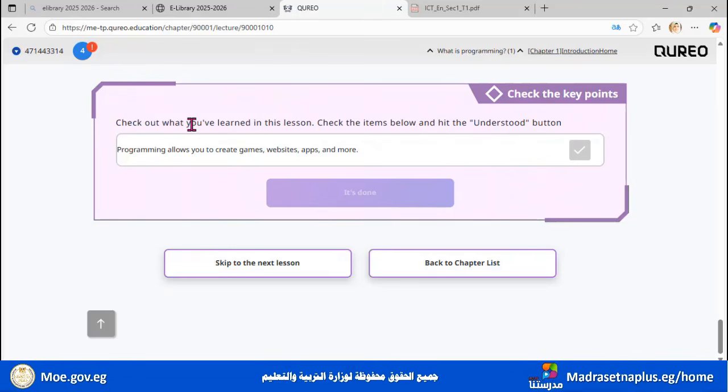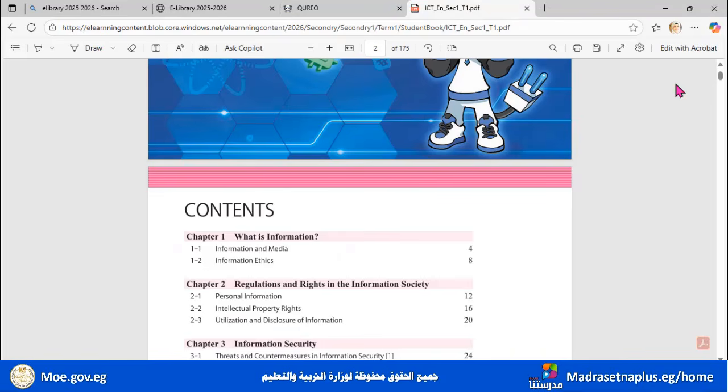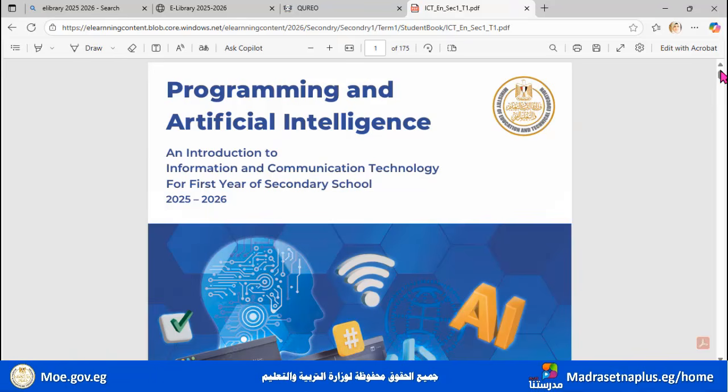Of course, dear student, after we finish your book, okay, here is your book, inshallah, we will continue with the Qureo platform to show you step by step how to code. So we will continue with the book and teach you everything about the information inside it. And after that, we will move to the Qureo platform to show you every little step in it, and teach you how to use programming or how to code.